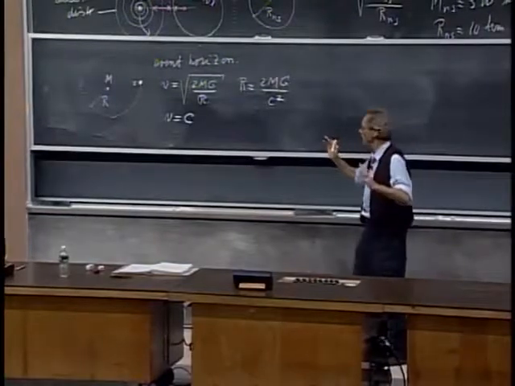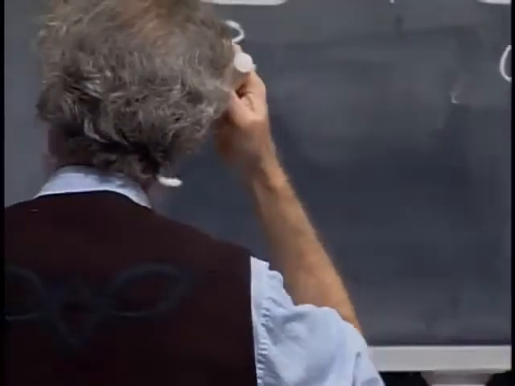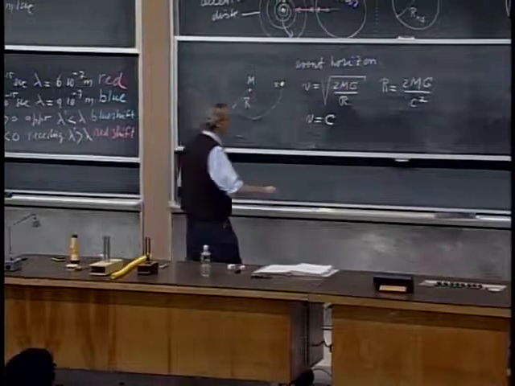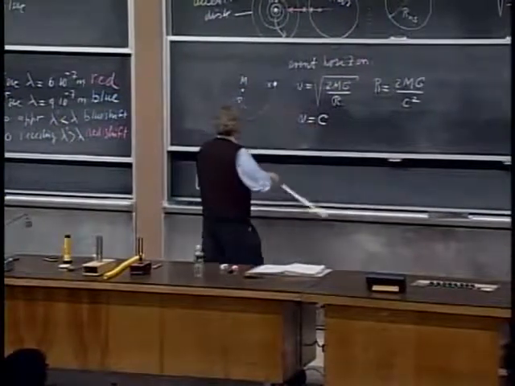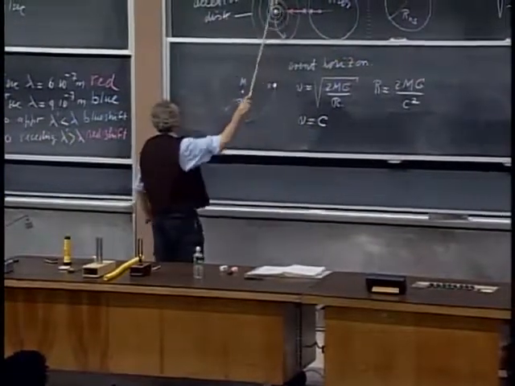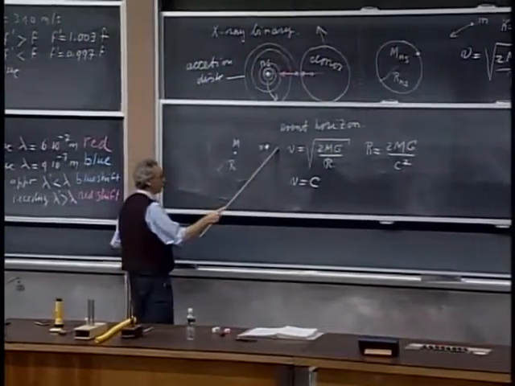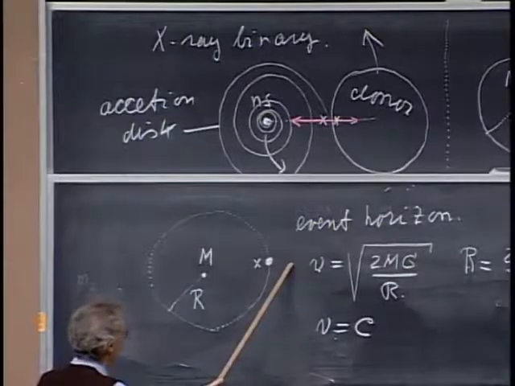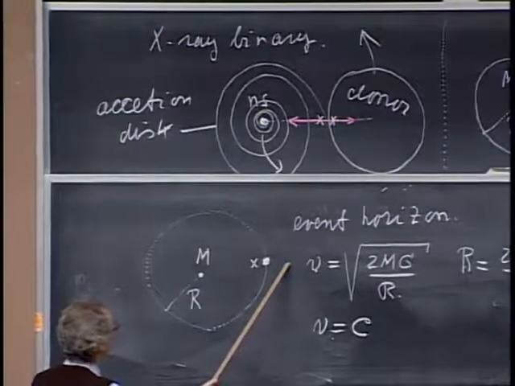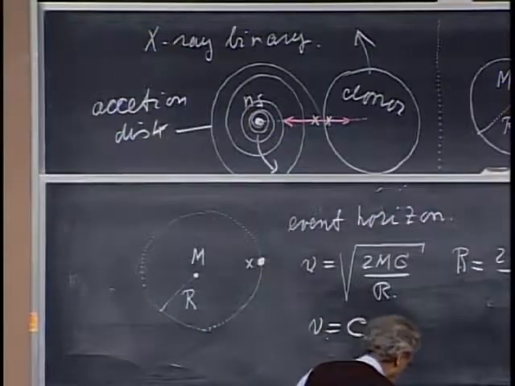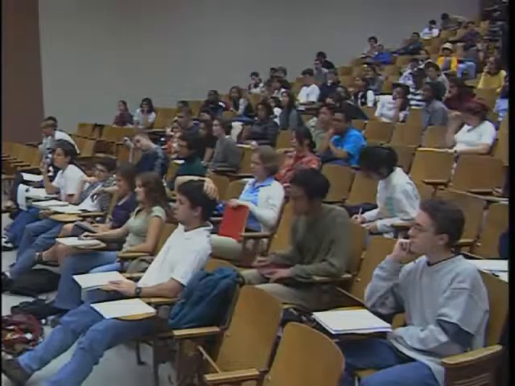You cannot escape it. And so the question now that comes up, can we see X-rays from a black hole? Because if nothing can come out of a black hole, how can we see X-rays? And the answer is yes, we can. Because as long as the matter that swirls in is outside the event horizon, it would still be very hot, because gravitational potential energy would already have been released. It would be very hot, and it would emit X-rays. So we can see X-rays outside the event horizon.